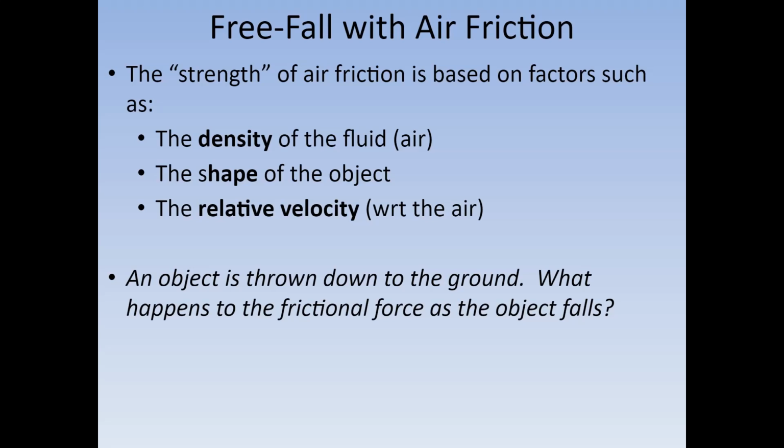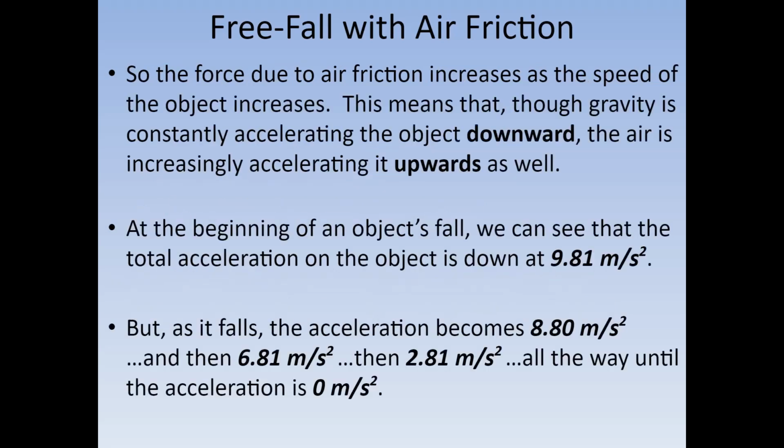So, what happens when an object is being thrown to the ground? What happens to this air friction that's acting on the object? Like I said, when you throw an object down or when an object is falling down, there is an acceleration due to gravity pulling it down. However, there's also going to be air friction pushing it up, acting in the opposite direction. That's something that we're going to talk about later when we talk about forces. We'll talk about friction and how it always opposes motion. Air friction always opposes the direction that the object is moving in. So if you have an object falling down, the air friction will always end up pushing upward onto the object.